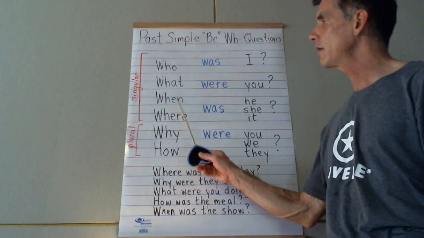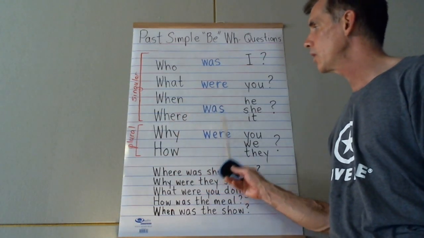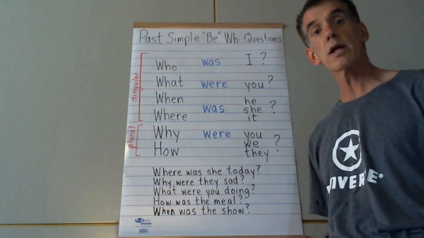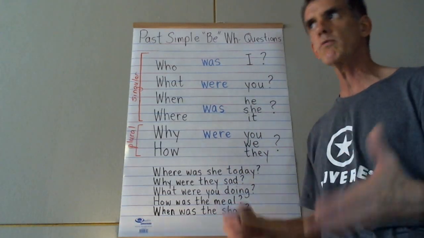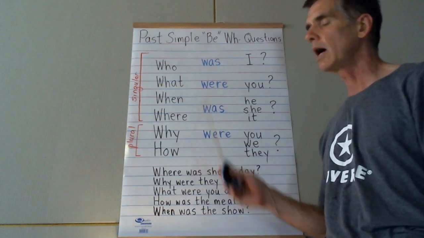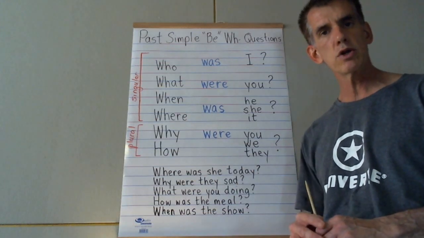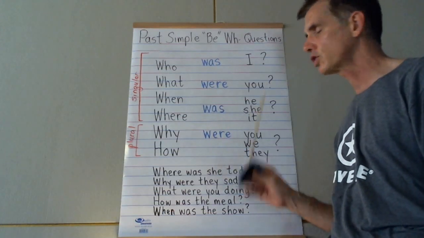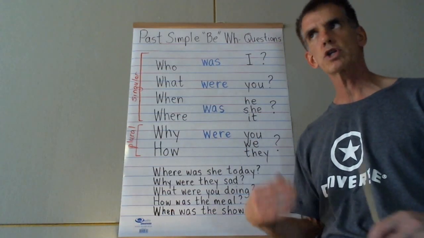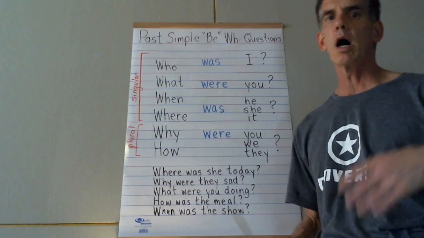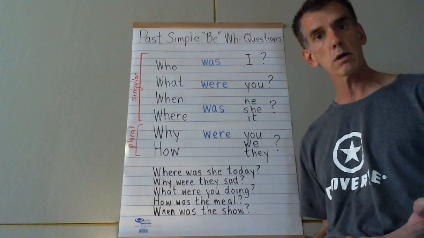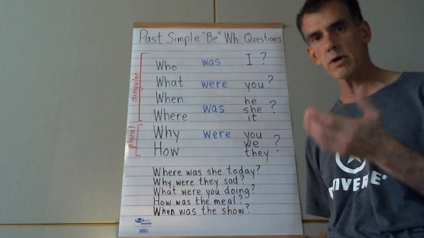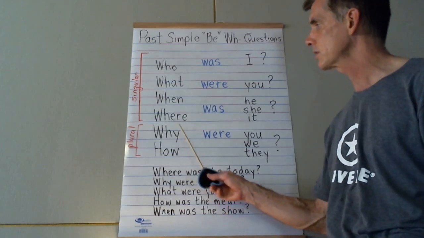Okay. Then when was he there? Like when was he at school, or when was he in the library? He was in the library at noon. Okay. Where was she? Like where was she on Saturday? She was in the park on Saturday, something like that. Okay, just to use a couple of examples.